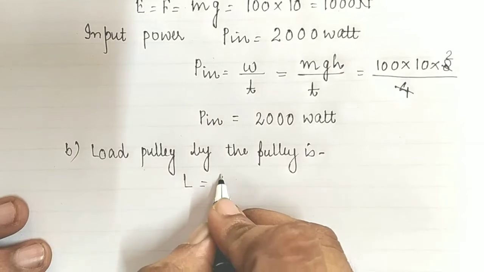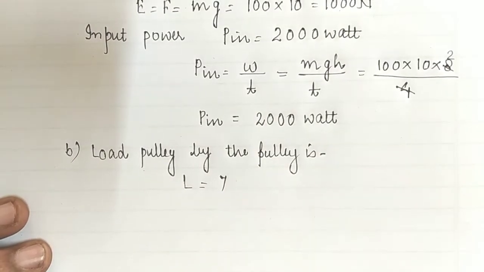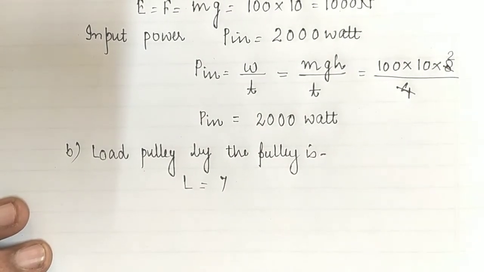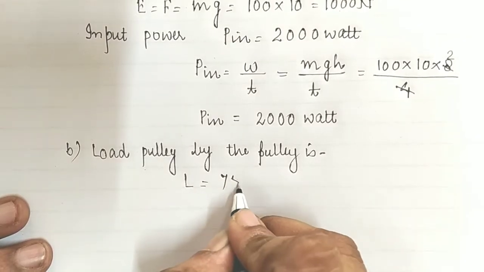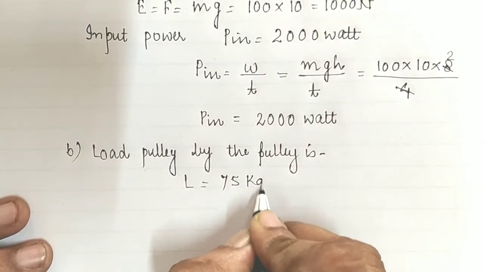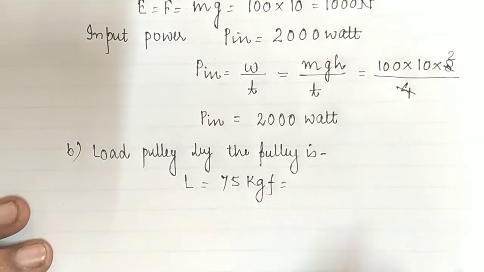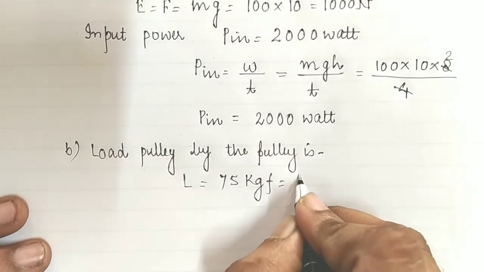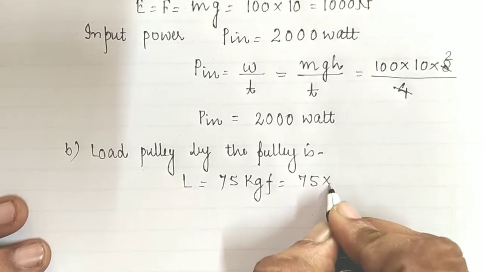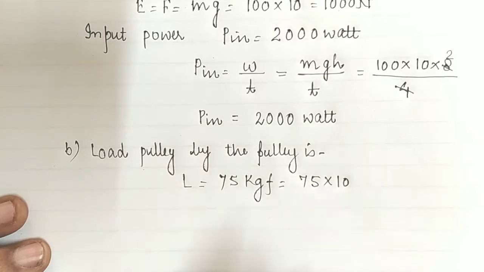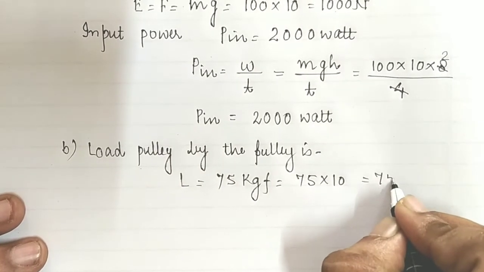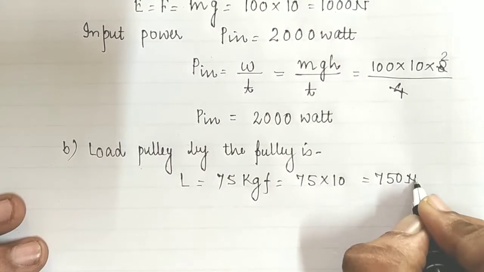So children, here m is given as 75 kilogram force. So load is given as 75 kilogram force. In order to convert it into Newton, we can write 75 multiplied with 10, that is 10 Newton per kilogram force. So it will be 750 Newton will be the load for this condition.